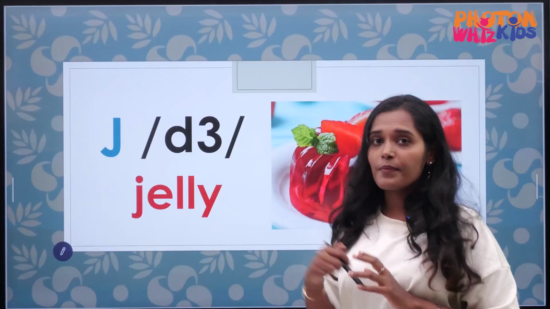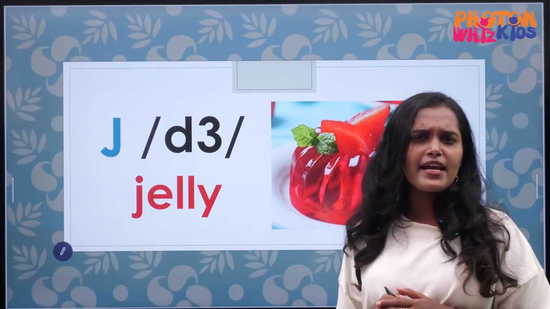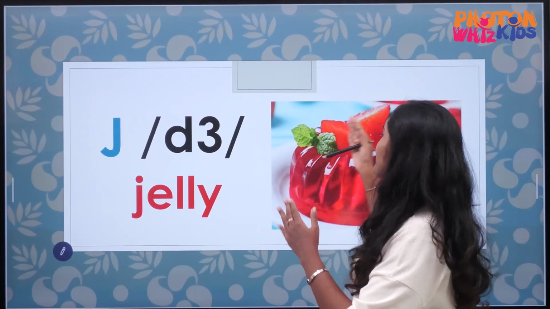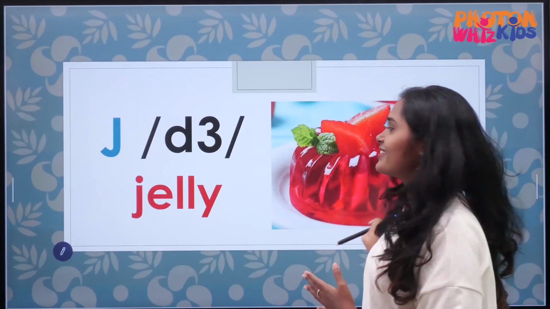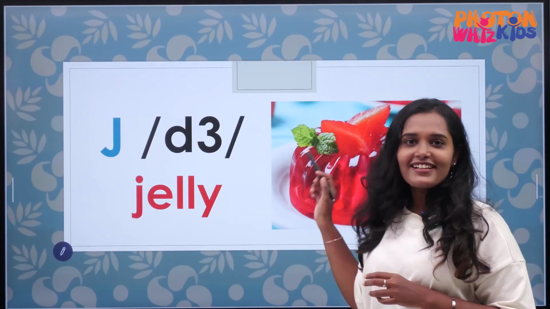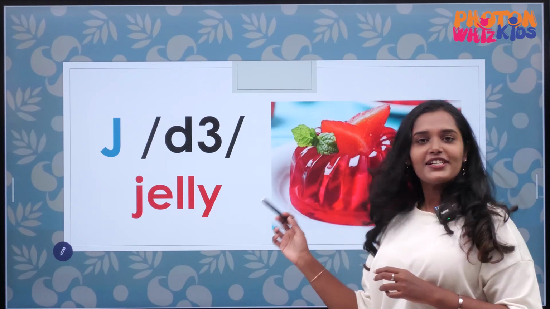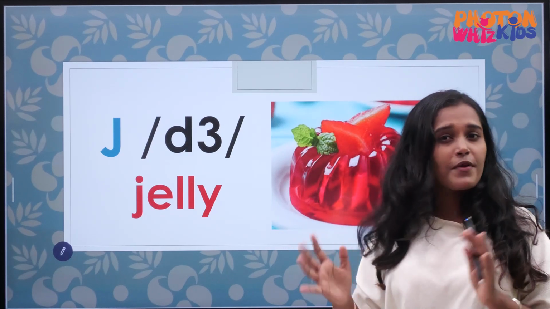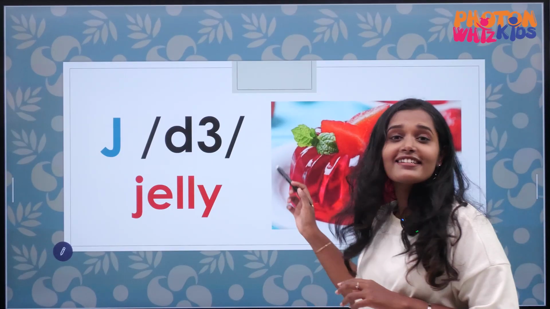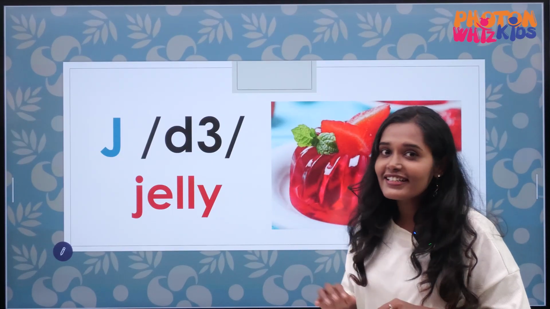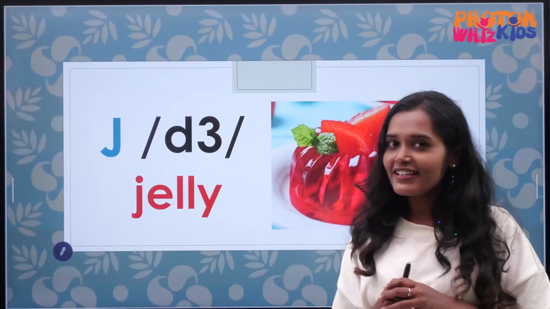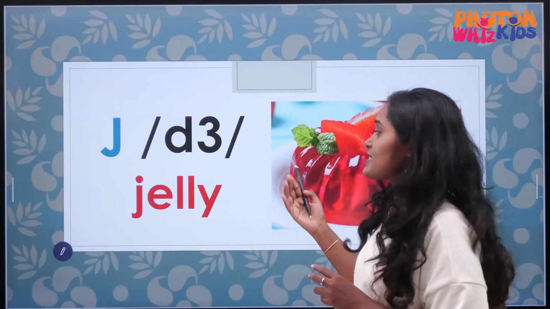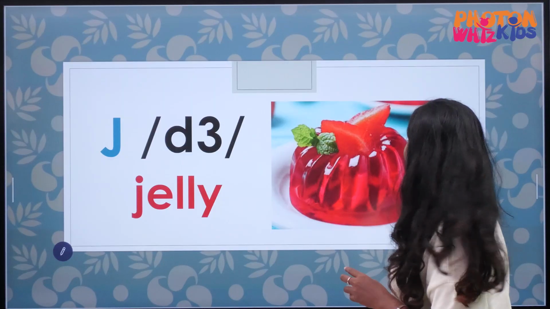Next we have the alphabet J. What's the sound of J? You can see a beautiful tempting jelly here. So the sound of J is J, jelly. Do you love eating jelly? Jelly is one of my favorite chocolates. So J, jelly. J, juice. So the sound of J is J.